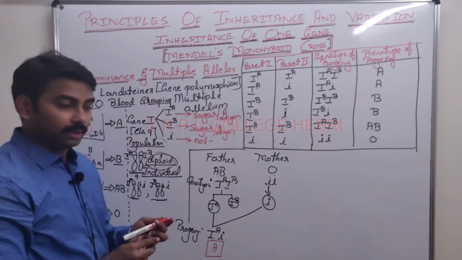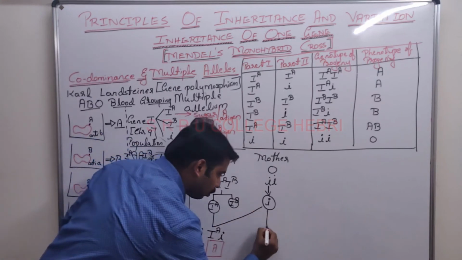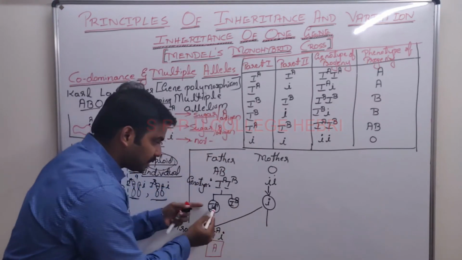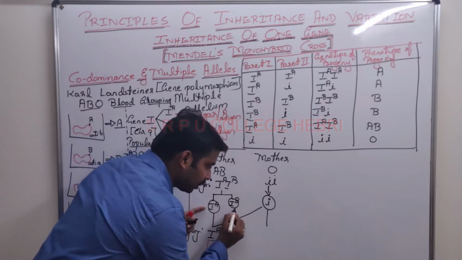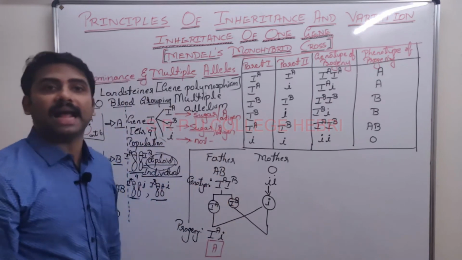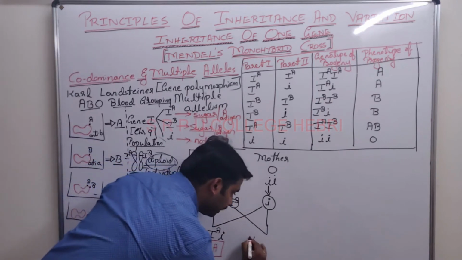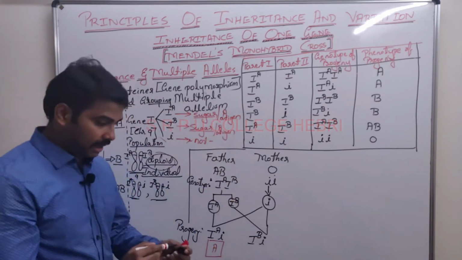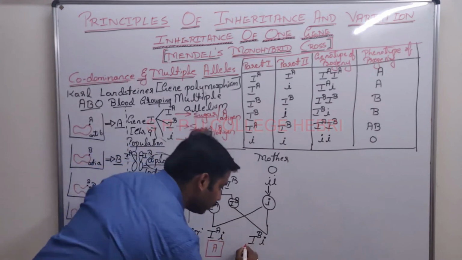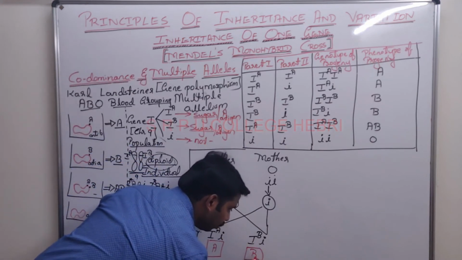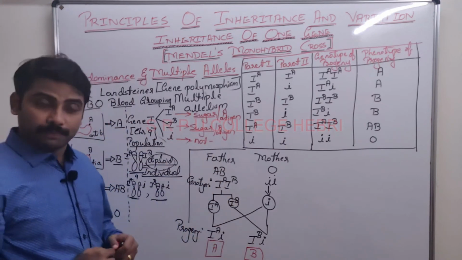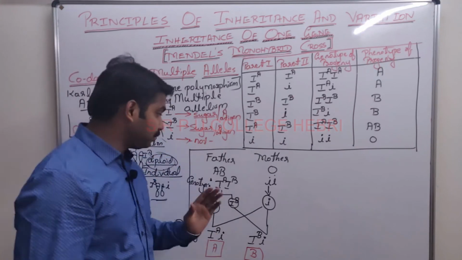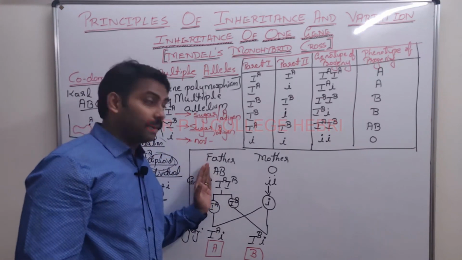A blood group. Instead, if this ovum is fertilized by the sperm having allele IB, what about that case? It is IB small i. So then what is the blood group? It is B blood group. Suppose there is a marriage between an AB blood group and an O blood group.